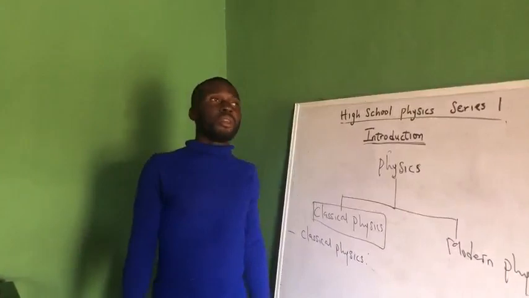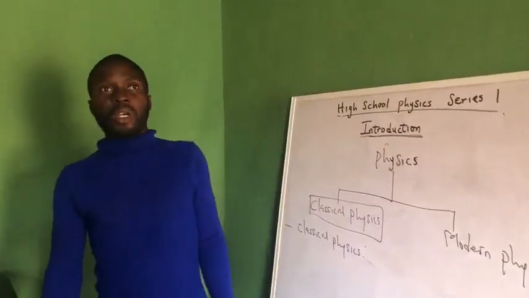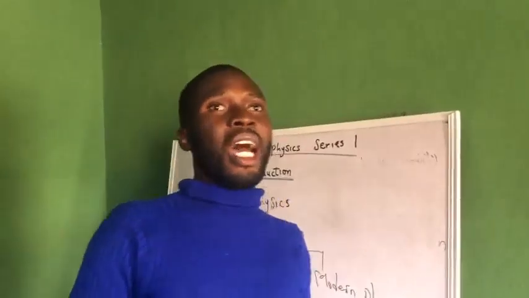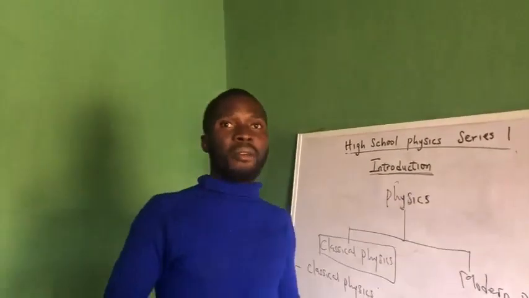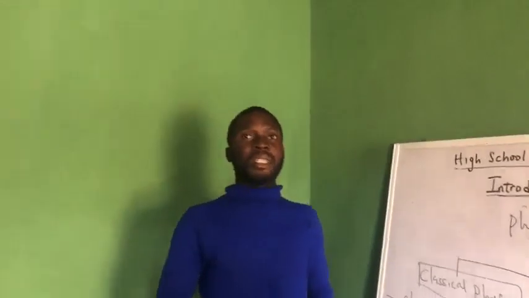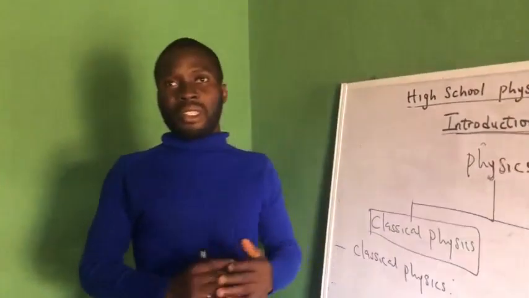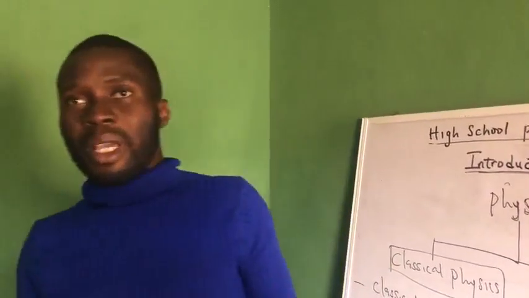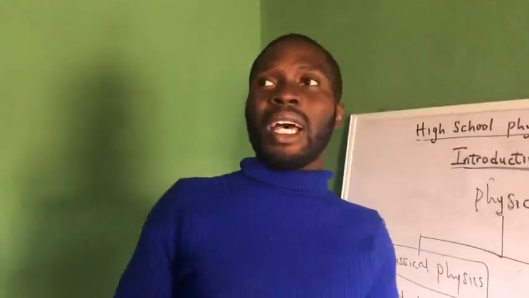Before the 20th century, we used to believe that everything to be known about physics had already been known. We have the laws of classical thermodynamics well established. We have classical mechanics well established, and the likes.